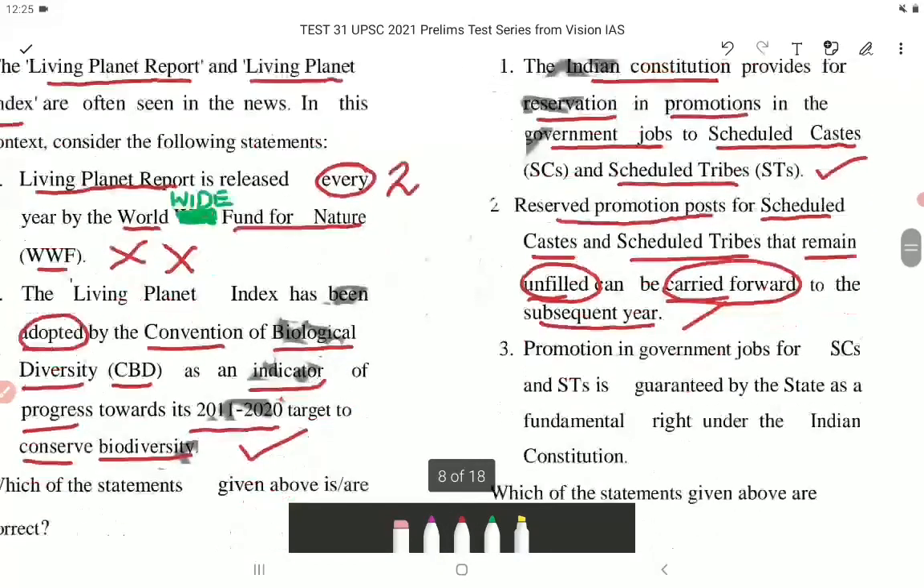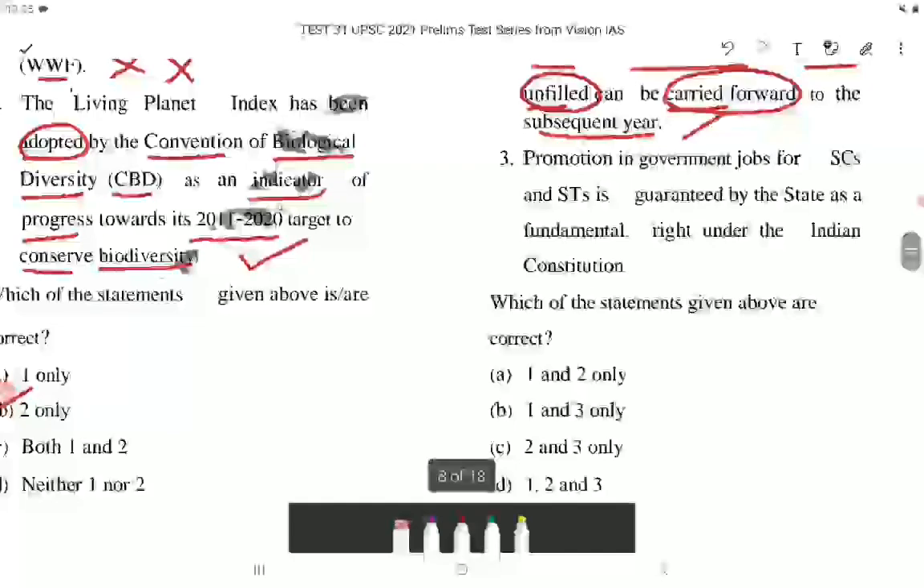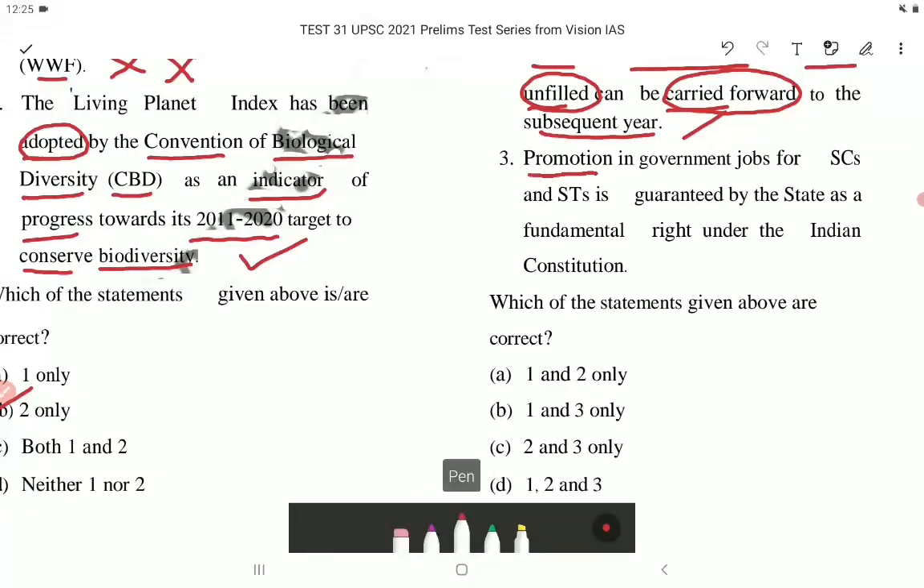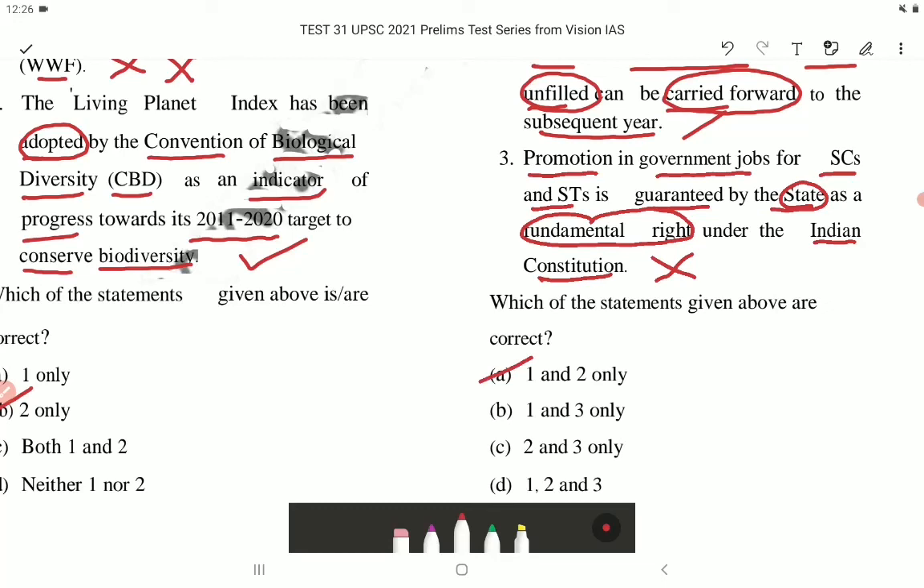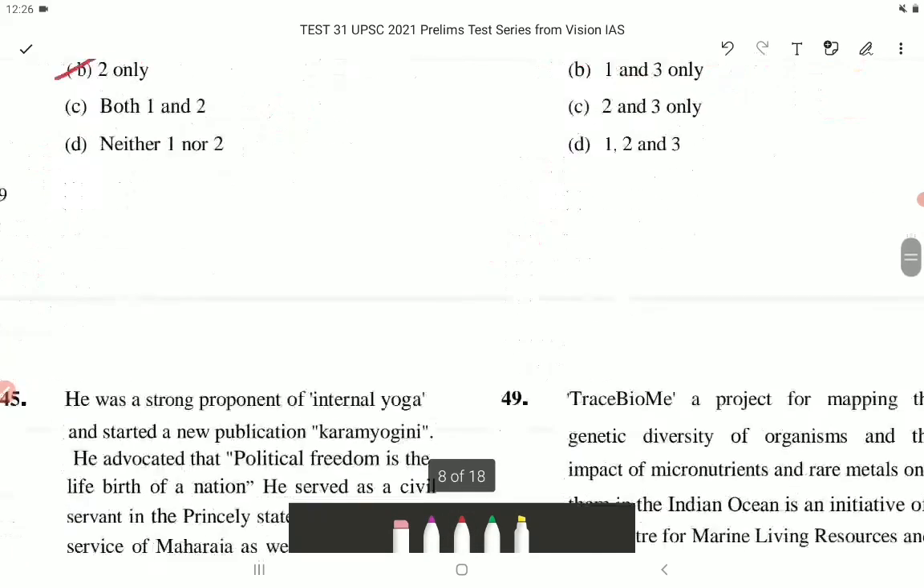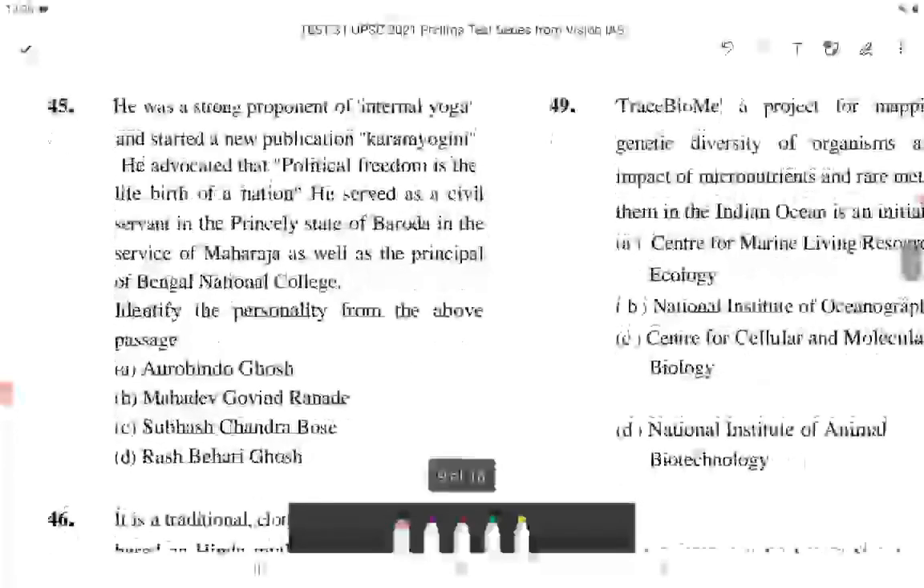Now let's come to statement 3. Promotion in government jobs for SCs and STs is guaranteed by the state as a fundamental right under the Indian Constitution. This is incorrect. It is not a fundamental right. Which of the statements given above are correct? So the correct answer is option number A, that is 1 and 2 only. Now let's come to question number 45.